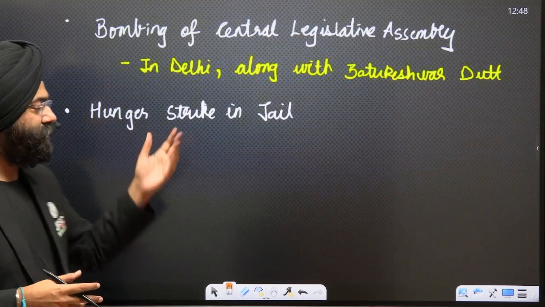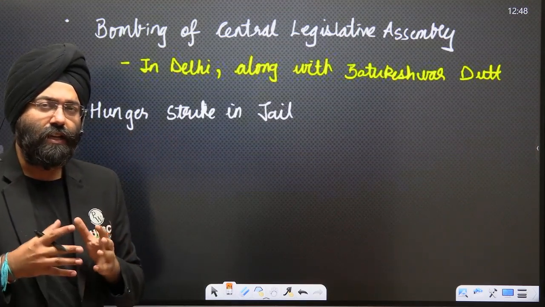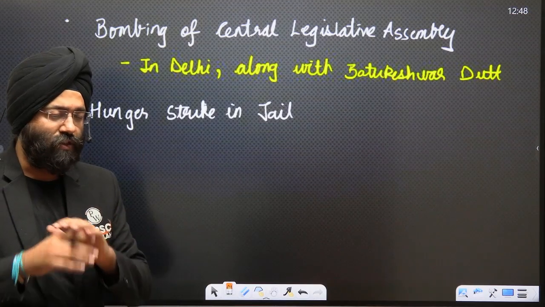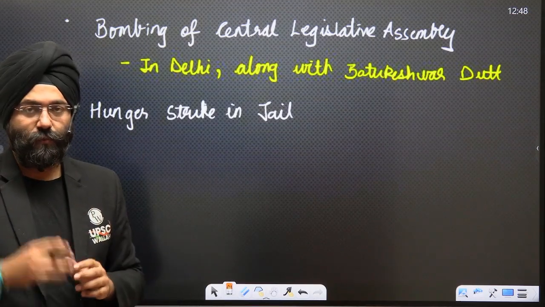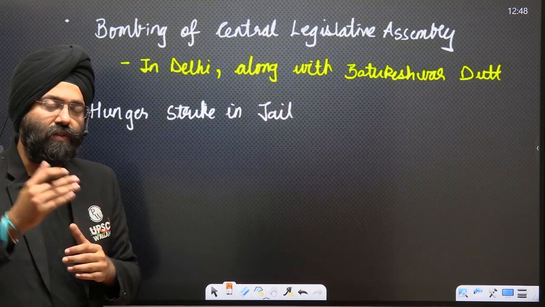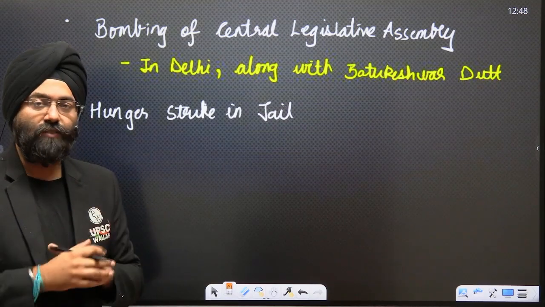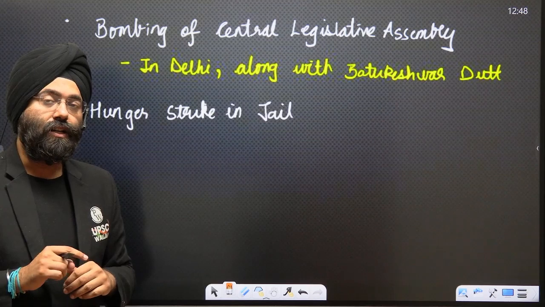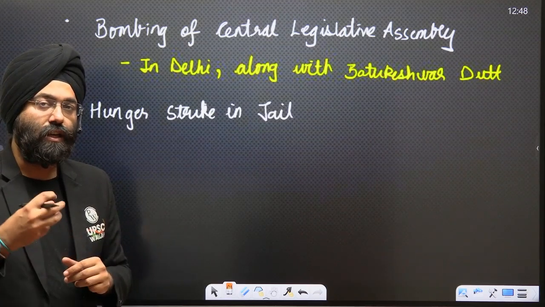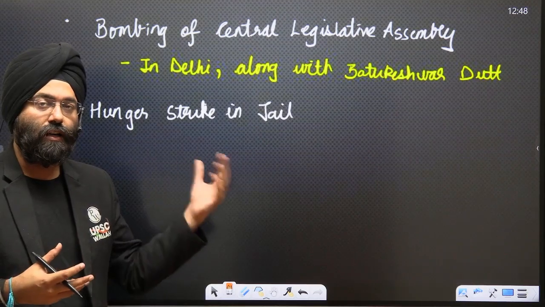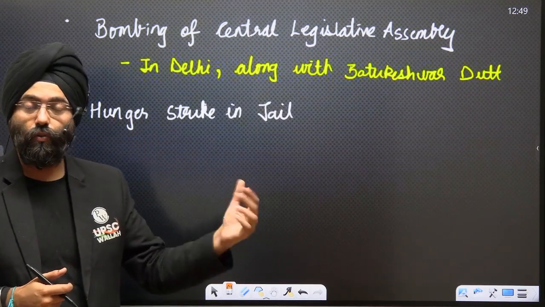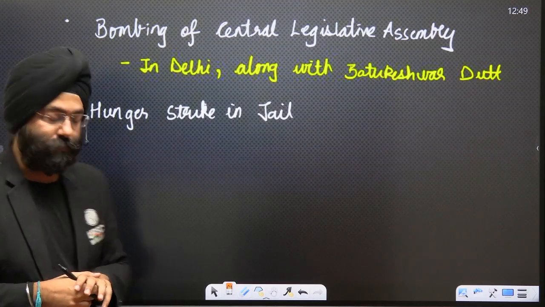Next is the hunger strike in jail. This was because the condition of the prisoners, Indian prisoners in particular, in jail was worthless. The British people who were criminals over there were given a different status, proper facilities, proper food, while the Indian people in the jail were discriminated against. So that hunger strike, against this and for reforms within the jail, was conducted by Shahid-e-Azam Bhagat Singh along with the other revolutionaries.